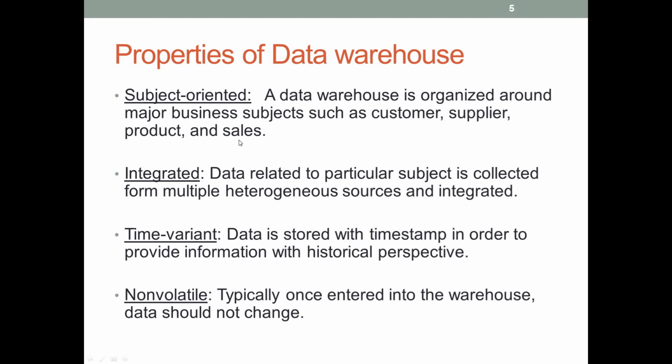So first we will put a focus on subject oriented. So data warehouse is organized around major business subjects such as customers, suppliers, product, and sales. So you may want to find the data like which product sales happened mostly in the previous year, and who were the customers, what type of services are provided to that customer, and how these customers get attracted, meaning how they become the customer of your company.